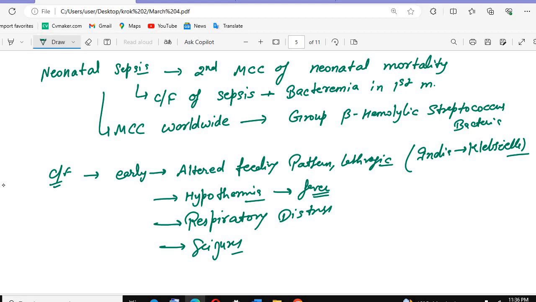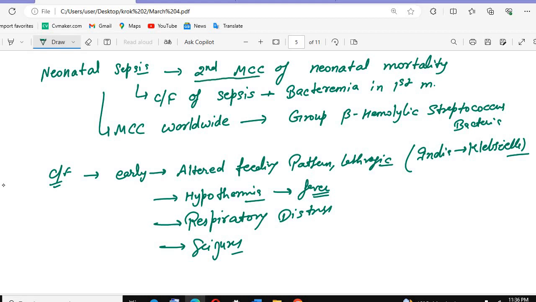Okay, so for that we need to do the gold standard technique. We need to check the blood cultures, and if we suspect sepsis, we will start IV antibiotics as soon as possible. Okay, that you need to remember. This is the second most common cause of neonatal mortality.